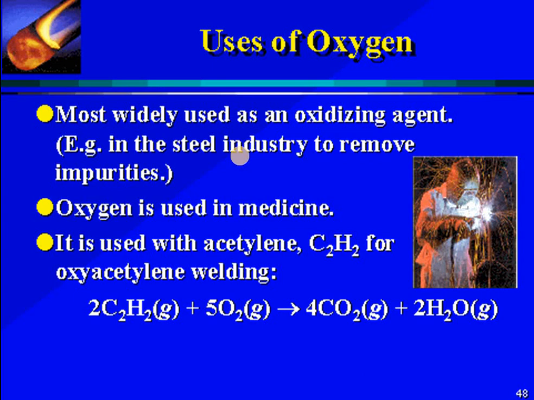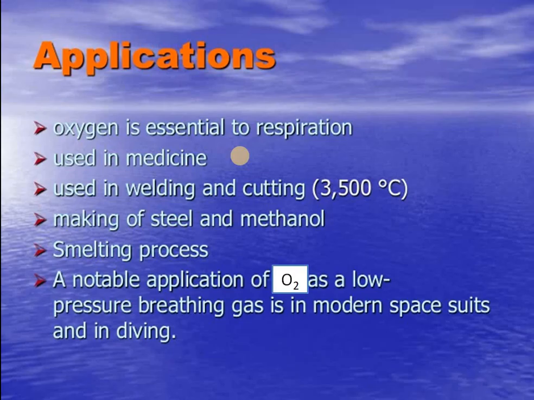We can get 3000 degrees Celsius temperature with that. Further, it is used in making of steel and methanol. In smelting processes, for example zinc sulfide plus oxygen gives rise to zinc oxide plus sulfur dioxide, for the roasting of sulfide ores.